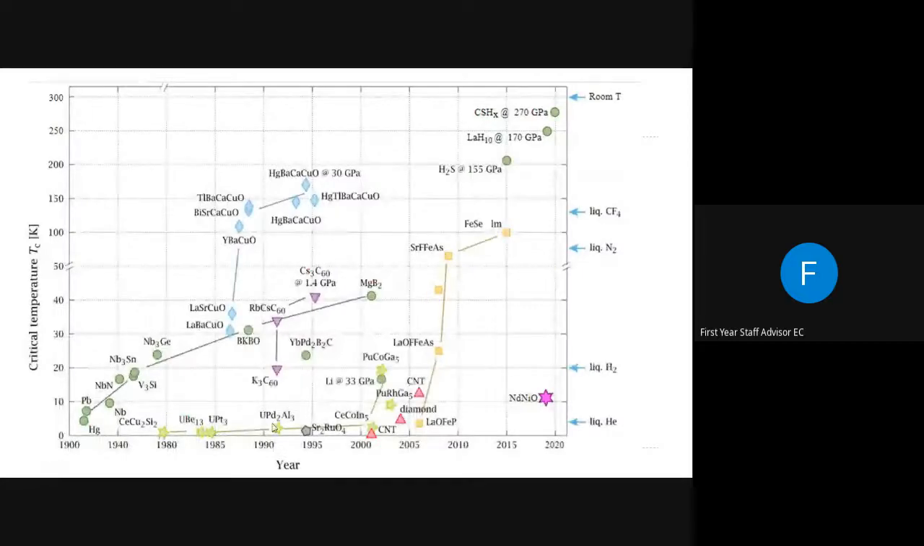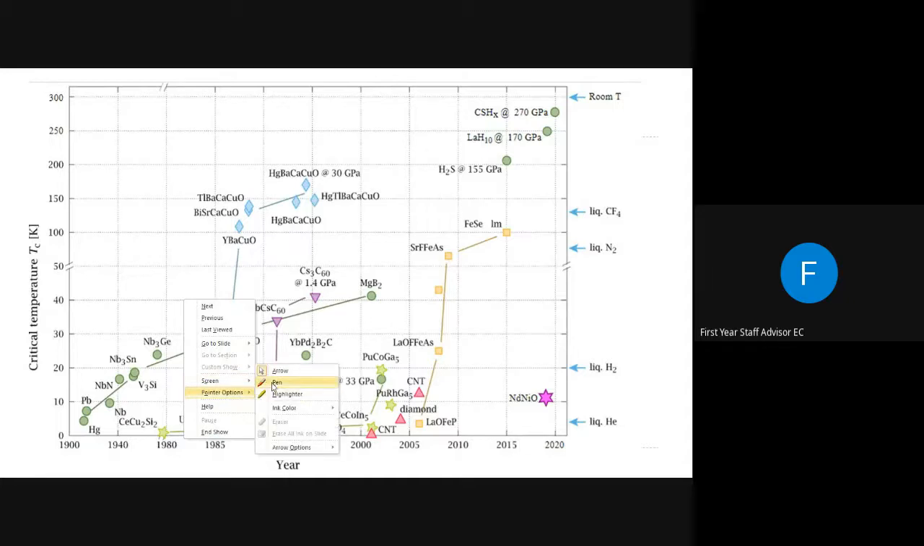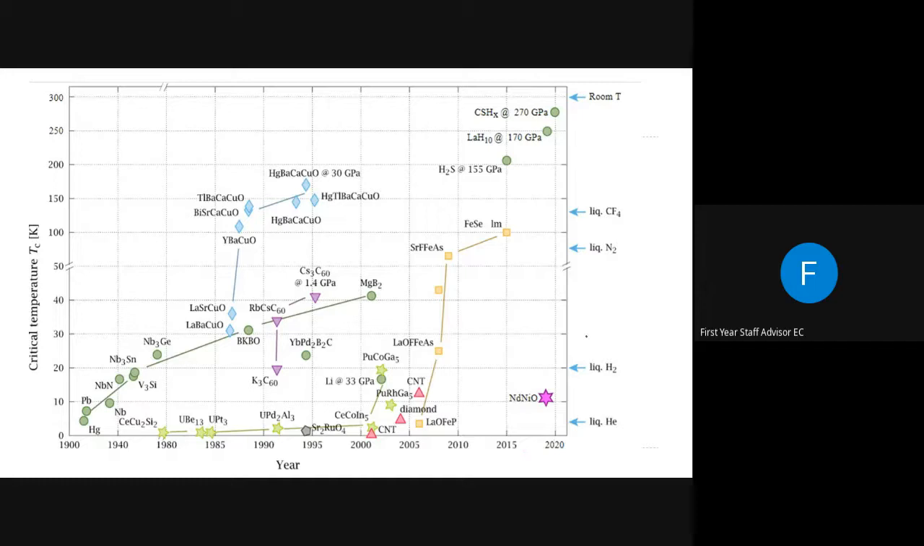Look at this graph. This graph shows the discovery of high temperature superconductors over the years. That means in 2020 there is an organic superconductor which has a transition temperature near room temperature.